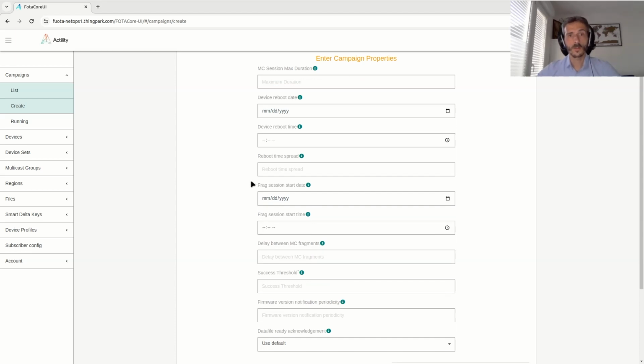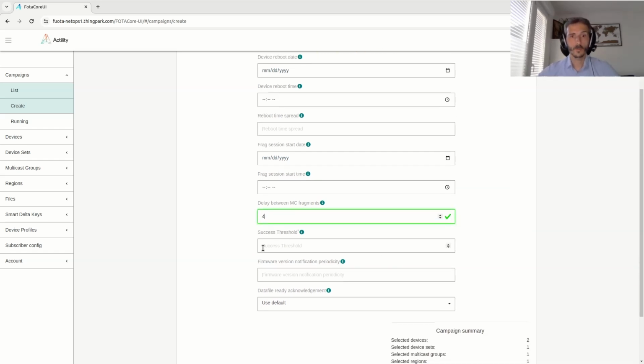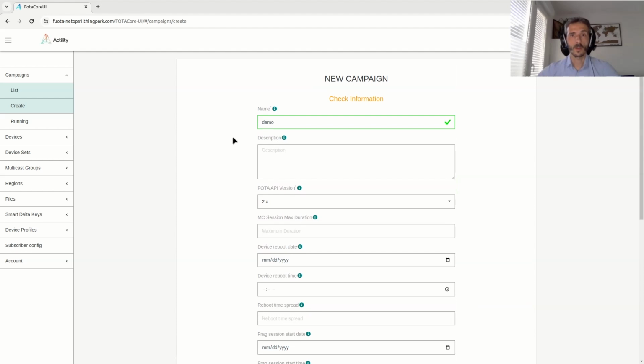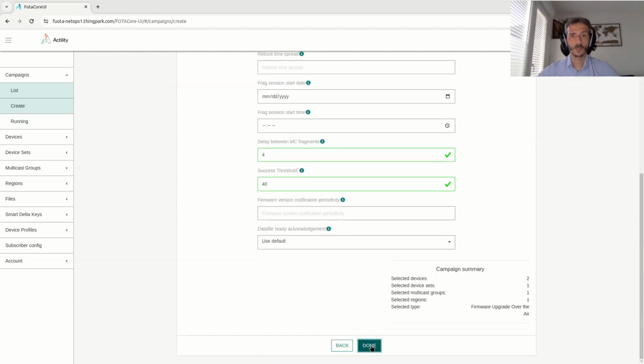We can also define the fragmentation start date and time. This is used to define when the multicast session will start. By default, the multicast session will start as soon as possible, but we may want to start it at night or at noon, whatever, and we can define it here. We can define the delay between multicast fragments and the success threshold. For this demo, I will put a low threshold to be sure it will be successful. I have a summary I can review and click on done.